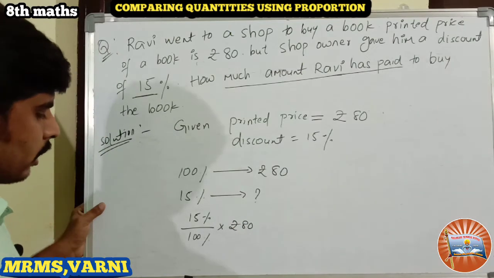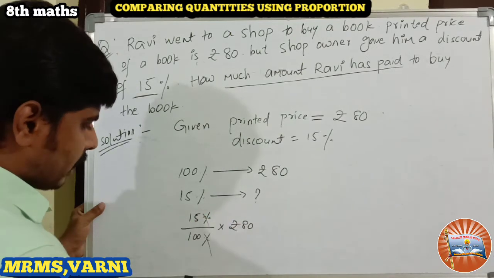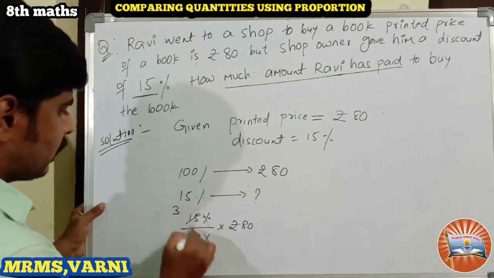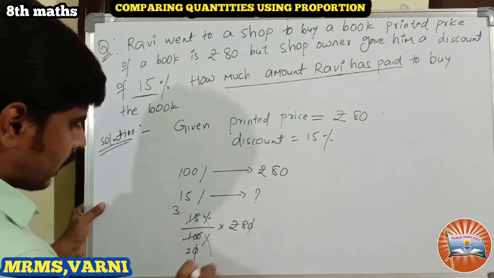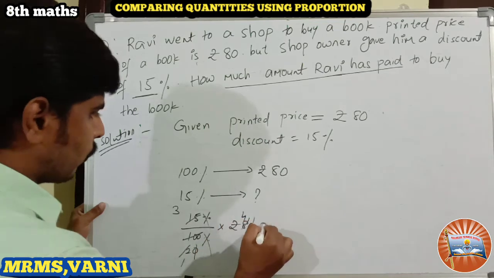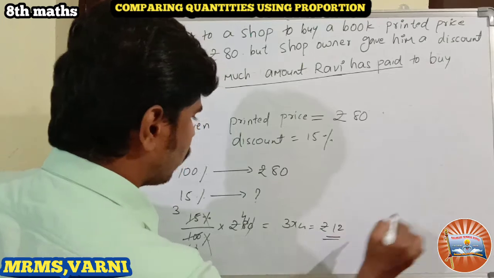The percentages get cancelled, the zeros get cancelled, and this is 3 into 4, that is rupees 12.